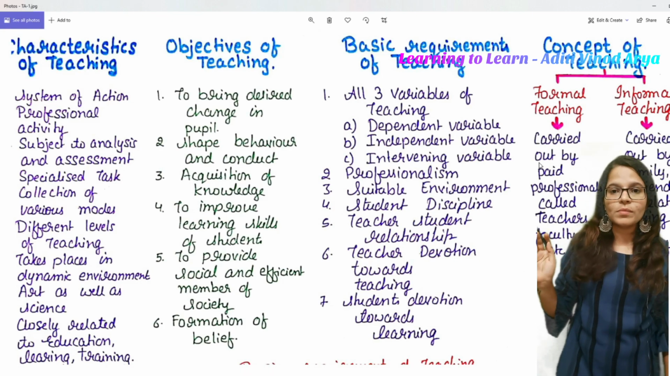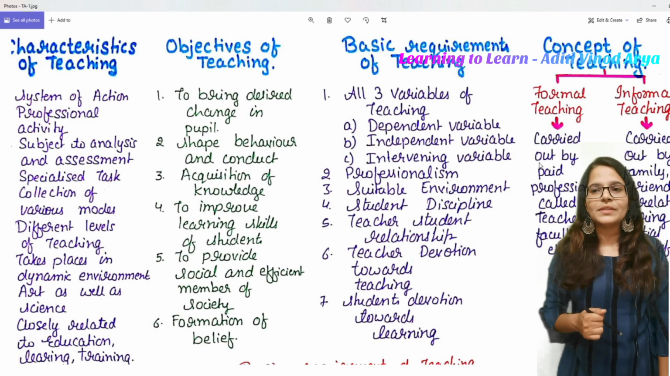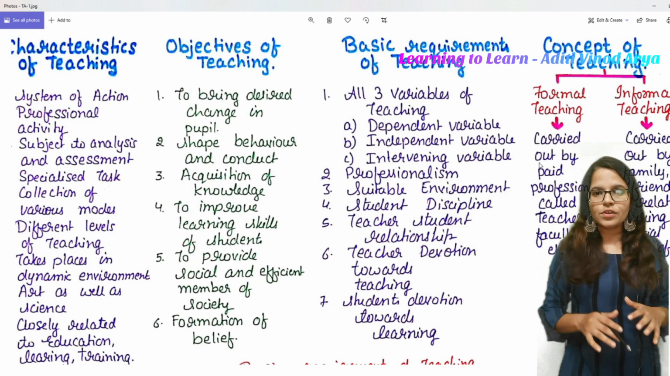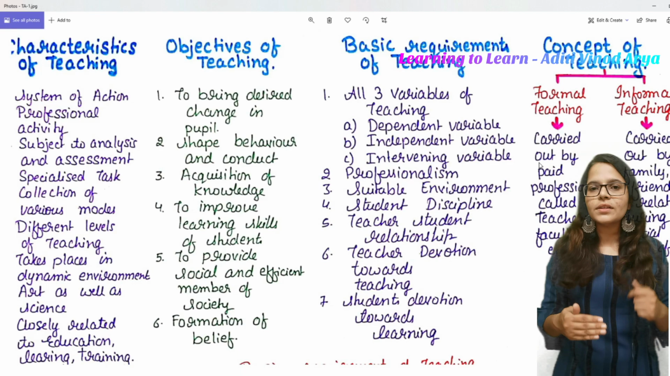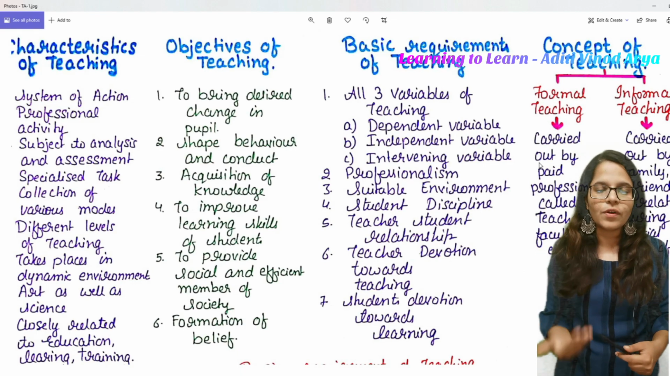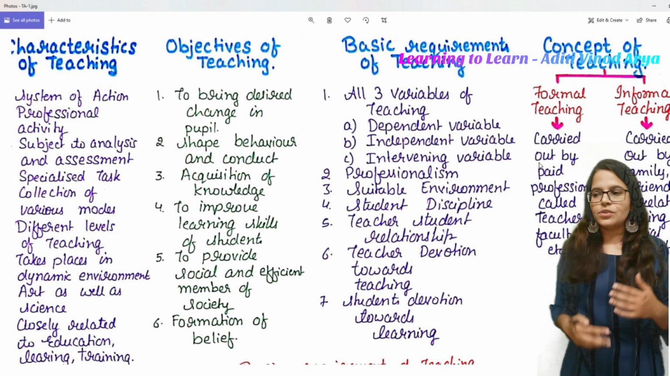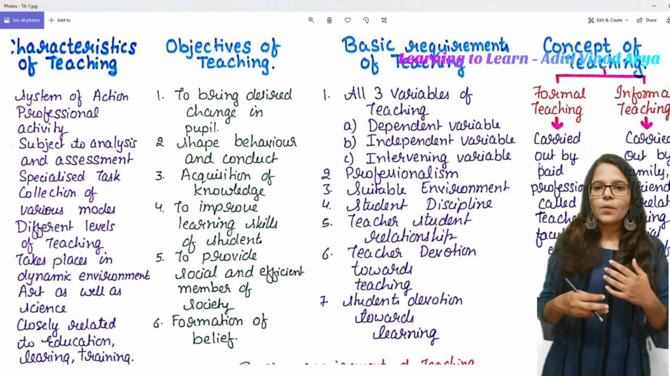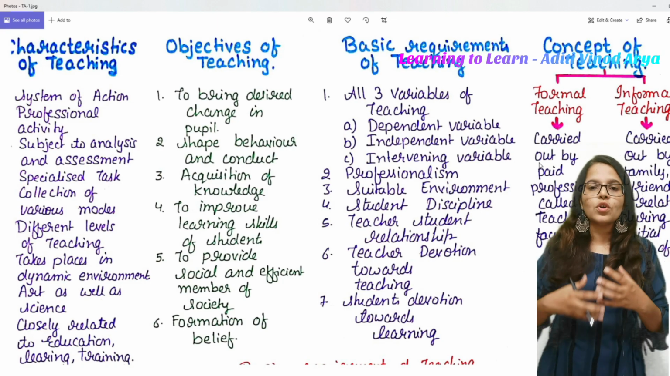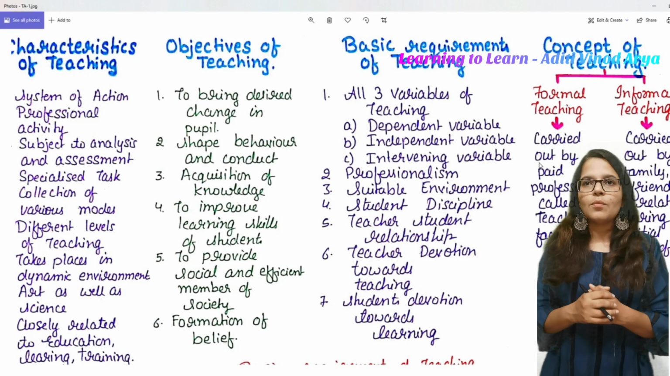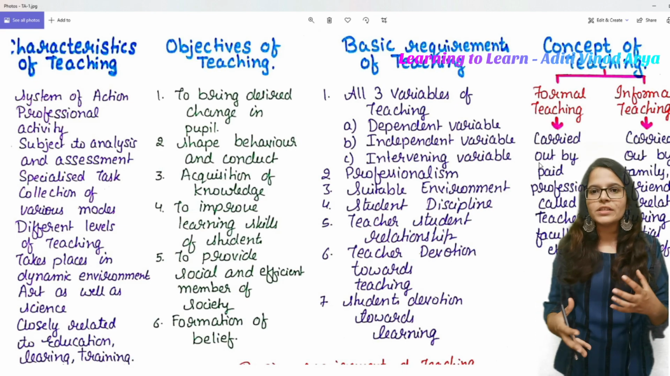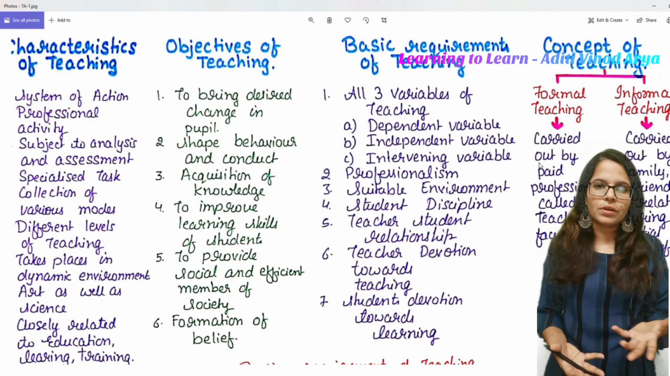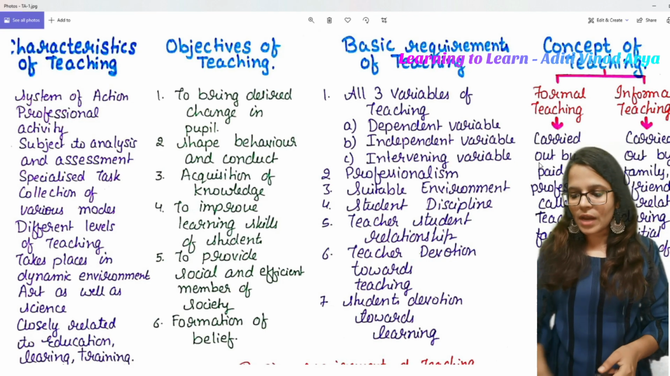Whereas informal teaching can take place in the initial years of a child, and actually it is lifelong also. But here the teaching can be derived from your parents, your siblings, your friends, your relatives, which helps you gain more knowledge about your environment, more knowledge about experiences, and more knowledge about life in general. Okay, so this was the first chart, as you can see here.